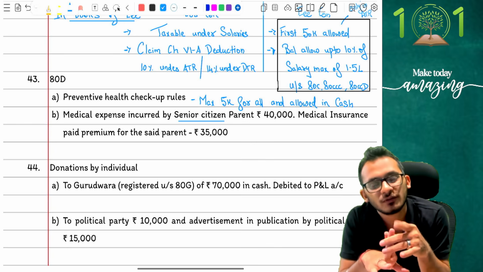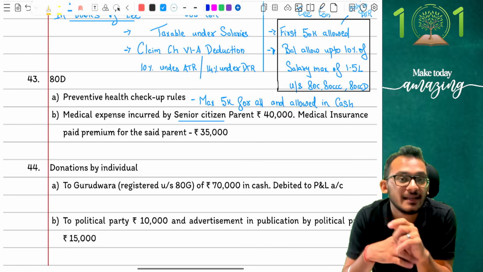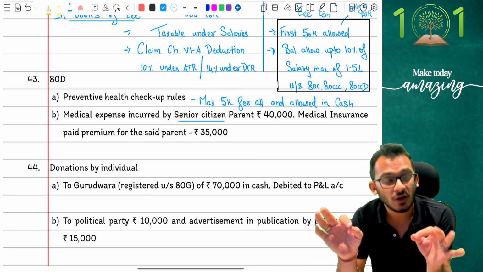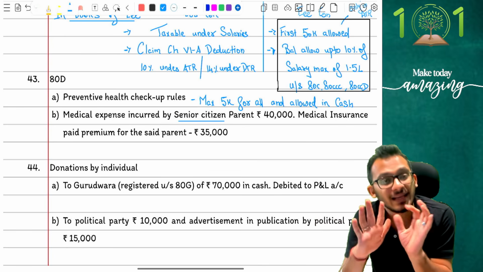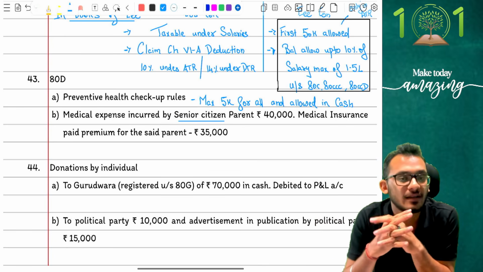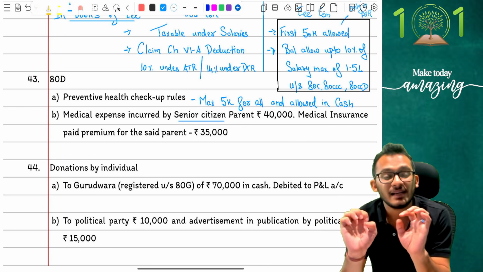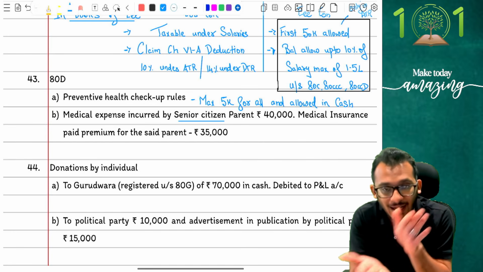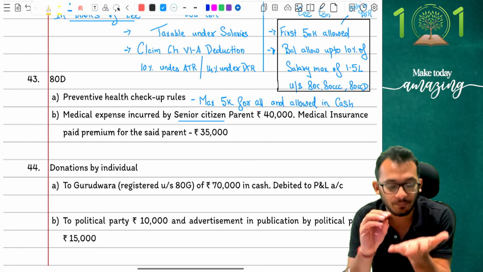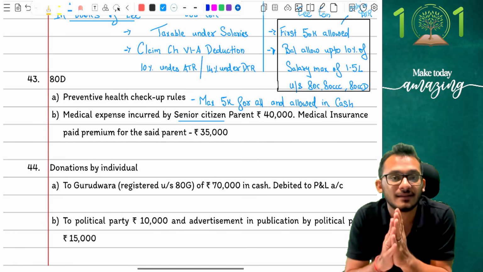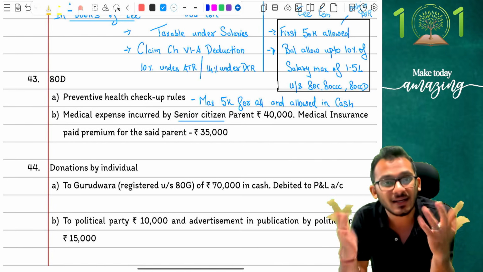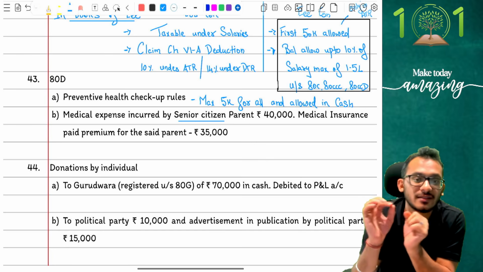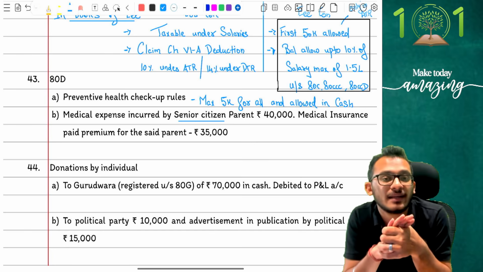Same parent, notice, the same parent has incurred medical expense, the same parent has incurred medical insurance. And if you remember the rules carefully, people, the rules say that a parent who does not have medical insurance can claim medical expense for a limit of 50,000. It is not an and condition, it is only one. If you have insurance, insurance is the answer. If you don't have insurance, then you can claim medical expenses. Notice this question. Same parent, I have a medical insurance.